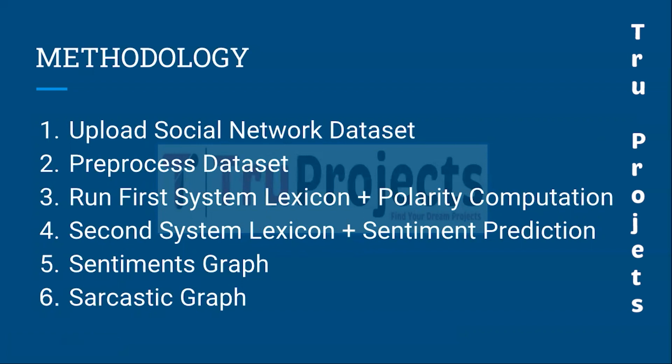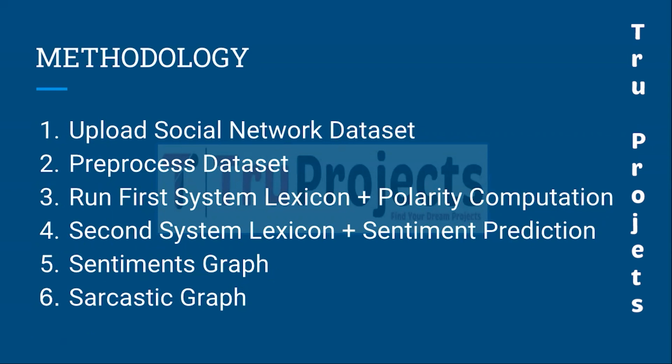And the fourth module is Second System of Lexicon plus Sentiment Prediction. This module applies the second system, which combines the lexicon algorithm with sentiment prediction to detect sarcasm. It calculates sentiment from sentences and determines sarcasm based on the positive or neutral sentiments combined with the presence of negative words.